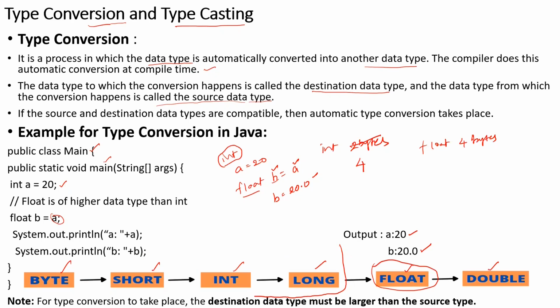You can see the destination data type must be larger than the source data type. Byte and short are given 2 bytes of memory, which is comparatively less than 4. Is that point clear? That's the reason we work with this type conversion.